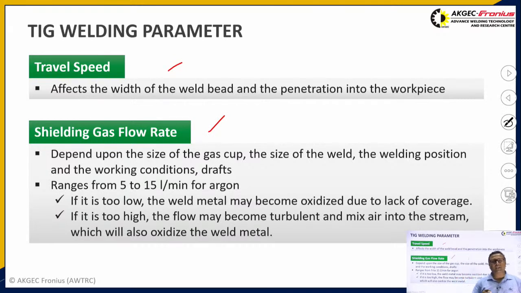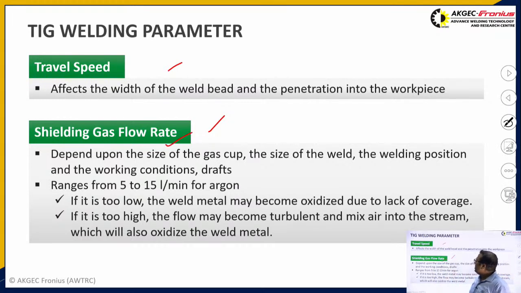If the travel speed is too high, then we see that fusion problems generally occur during welding. And if the travel speed is slow, then a larger heat affected zone is generally created near the weld, and metal deposition is more during welding. So it should not be too high or too low. It should be an optimum travel speed while welding any component.